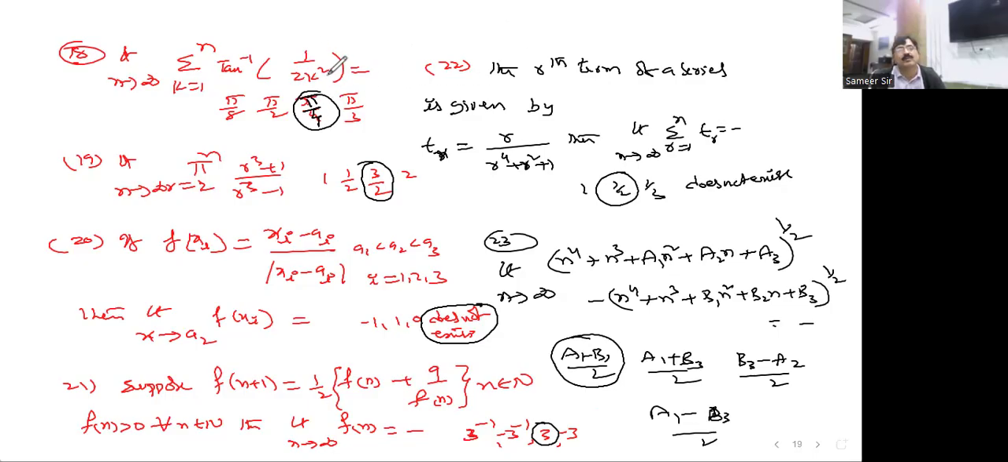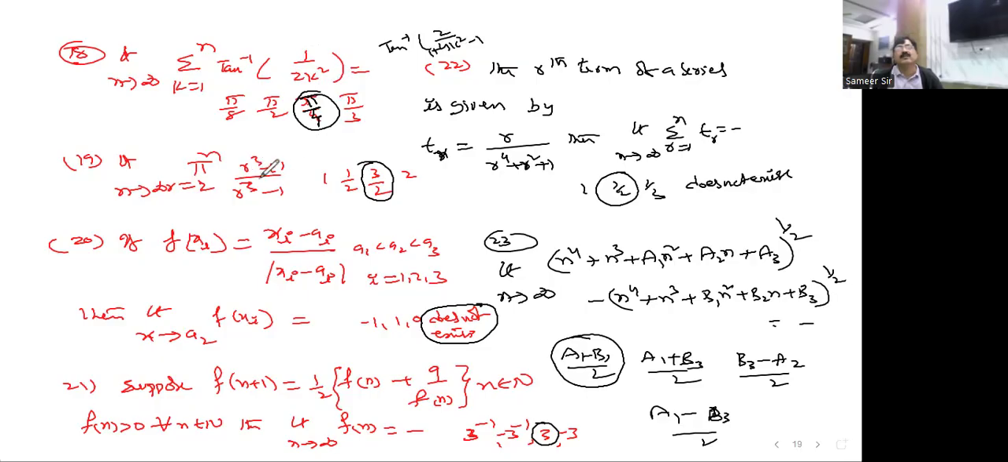So 1 by 2 to the power 2 k square can be written as something you multiply and divide with 2, like this: tan inverse of 2 divided by 4k square. Later onwards, add and subtract 1 and try to express in the form of what? Tan inverse of (x minus y) by (1 plus xy). Simplify, you'll get it.